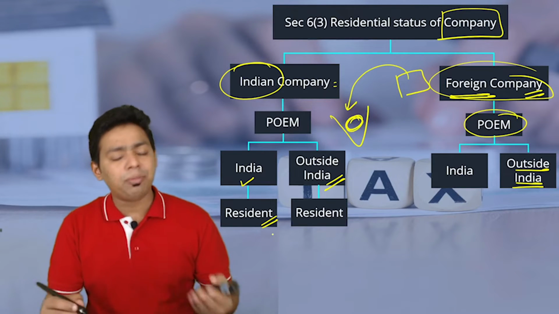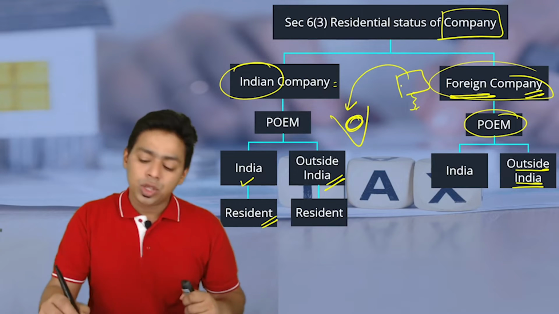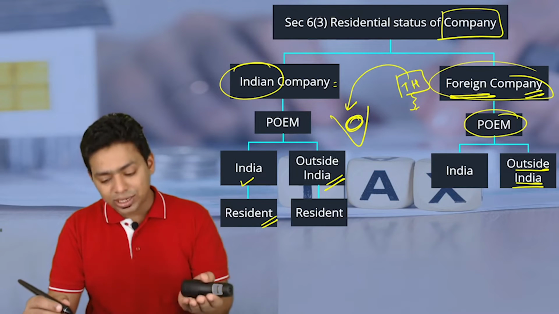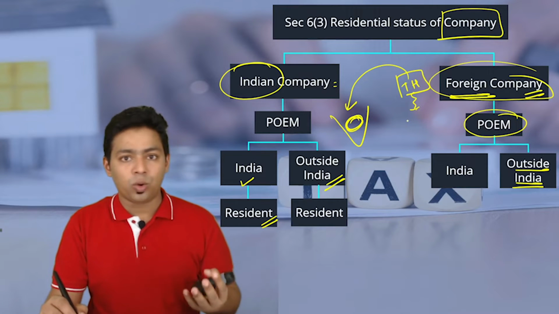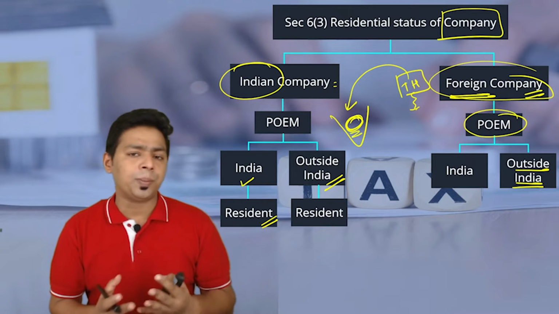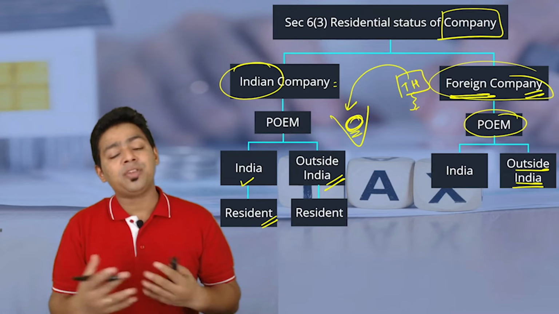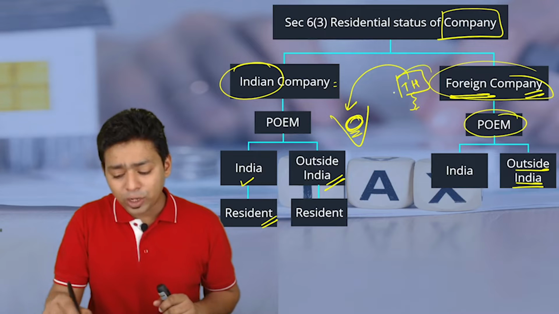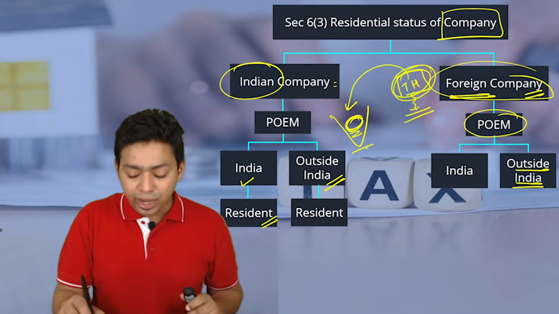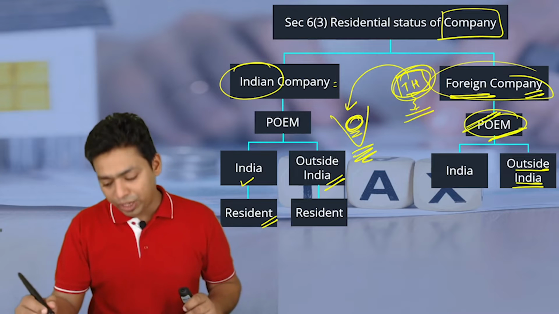This can be done with an objective to take the benefit of a low tax jurisdiction or no tax jurisdiction. Usually people will try to have a company in tax havens, and if your company is located in the tax havens, my dear friend, then the tax rate will be very low, 1%, 2%, 0%, 5%, 20%. In India, for companies, the tax rate is minimum 15%. It will be more than 15%, but minimum it is 15%, and therefore people would like to have a company incorporated in such a country where tax rates are very low, but they will run the business in India effectively. Therefore, for a foreign company, the concept of POEM becomes very, very important.